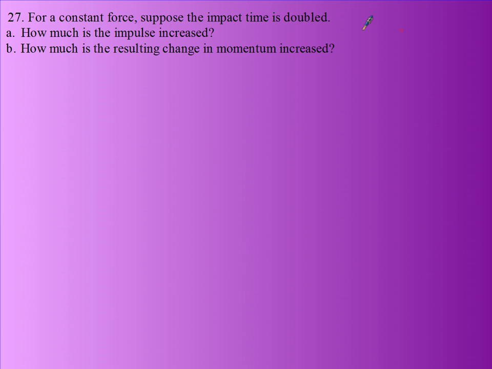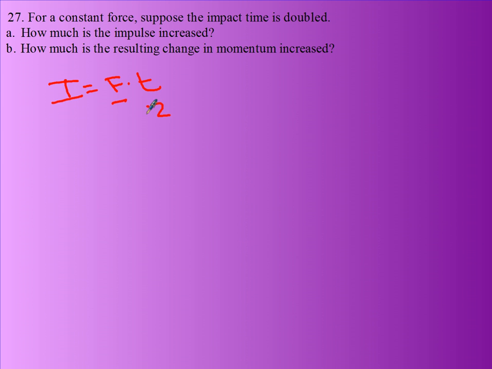Now, for a constant force, suppose that impact time is doubled. How much does the impulse increase, and how much is the resulting change in momentum? I kind of almost already answered this one. Impulse equals Ft. So if the force is constant, it's not changing.